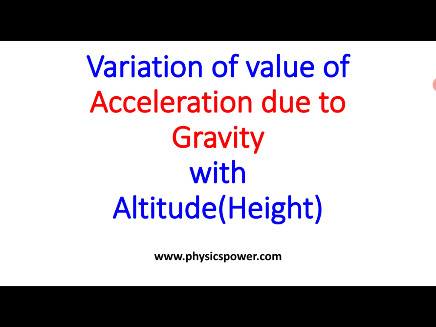Now the topic is variation of value of acceleration due to gravity with altitude, that means at a certain height. Generally, acceleration due to gravity of a particular planet is constant on the surface of a planet or Earth, that is, the average value is a constant. But if you go to a certain height or to a certain depth, what will happen to the acceleration due to gravity?